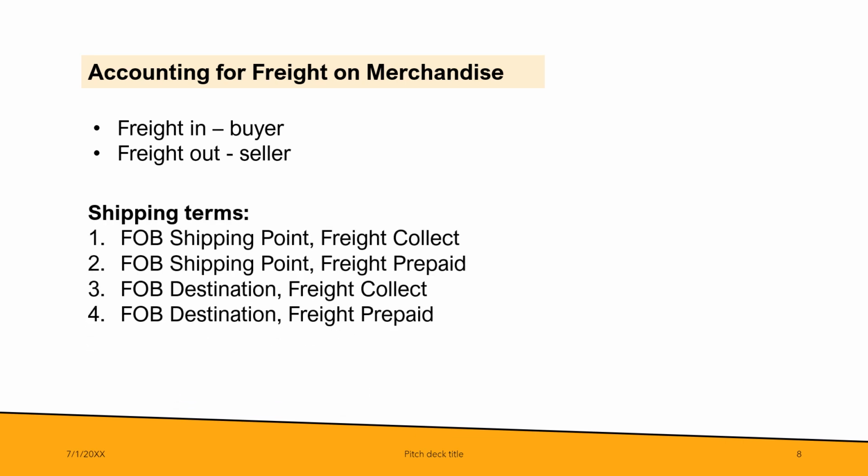And relative to accounting for freight, we have the shipping terms: FOB shipping point, freight collect; FOB shipping point, freight prepaid; FOB destination, freight collect; and FOB destination, freight prepaid. So let us discuss each shipping term because it has an effect on your journal entry.